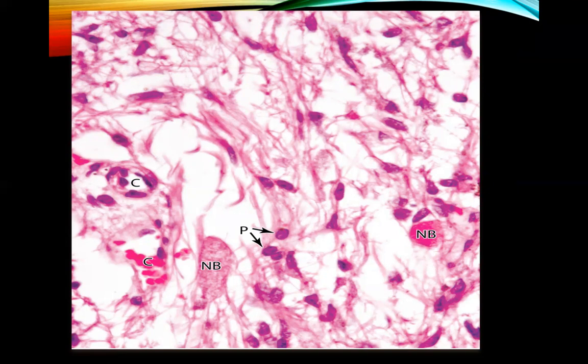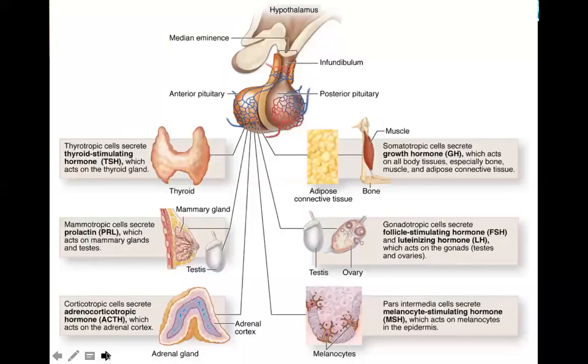Now in this picture, an illustration taken from Junqueira, we can visualize the posterior pituitary gland. Cells indicated by the letter P are your pituicytes. C stands for the capillaries, and NB is your neurosecretory bodies, or your Herring bodies. This is another illustration showing the hypothalamus up here, supplying both the anterior and the posterior pituitary glands. But the production of the posterior pituitary hormones comes from the hypothalamus.